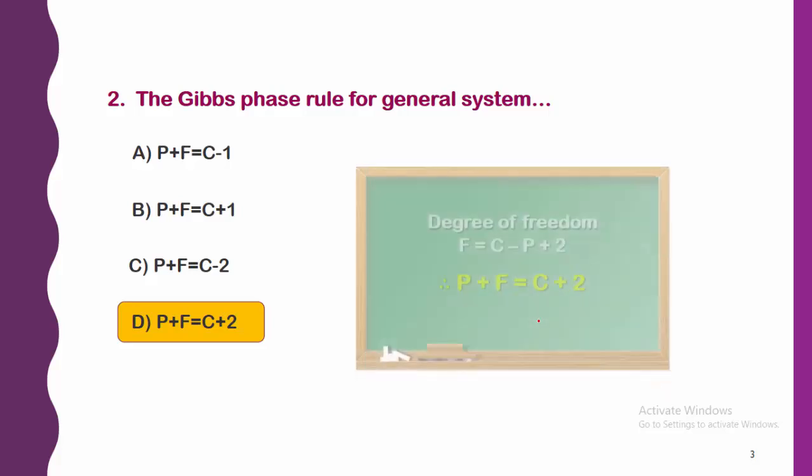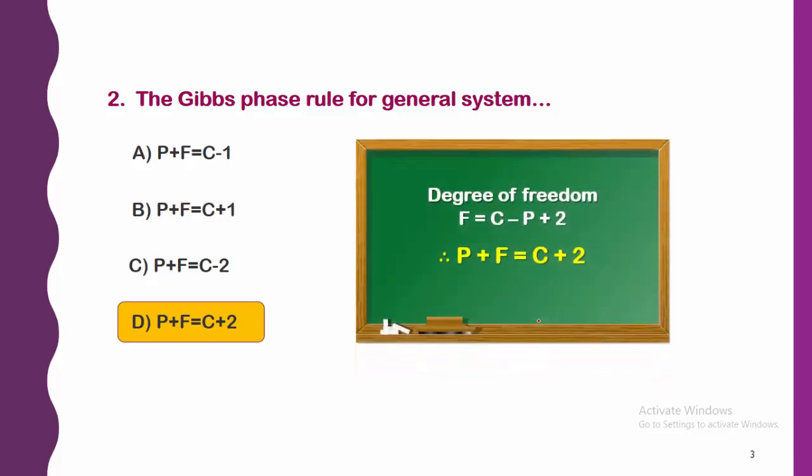Here we can see the explanation. The degree of freedom, we already have the formula F is equal to C minus P plus 2. Just it is rearranged, that is P plus F is equal to C plus 2. So therefore the right answer is option D.